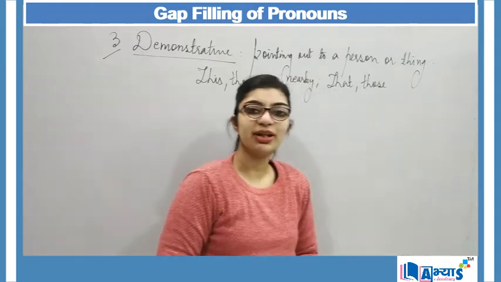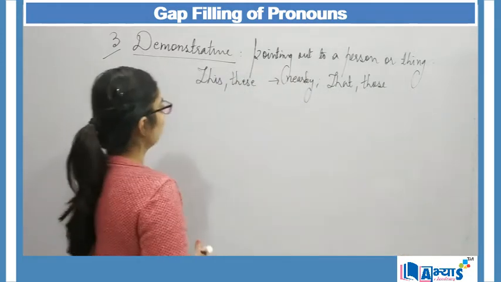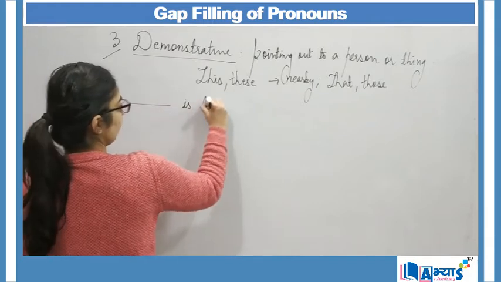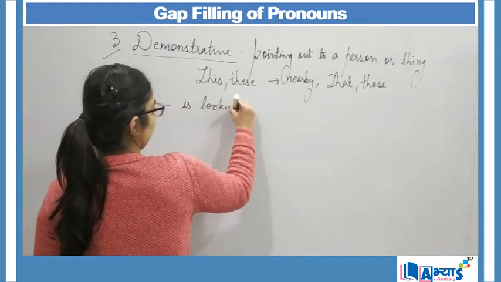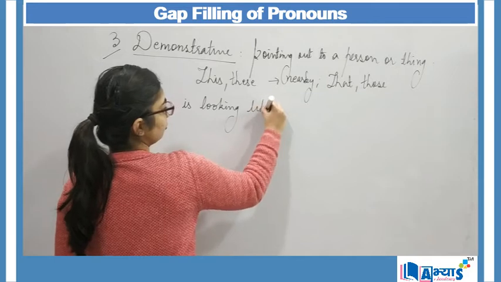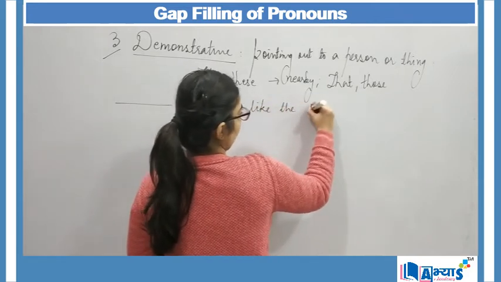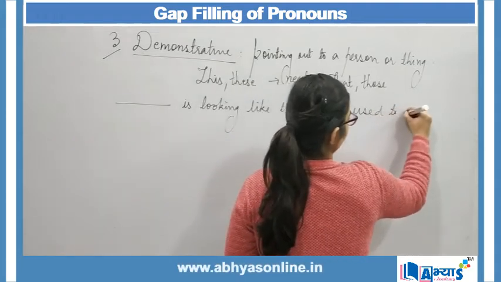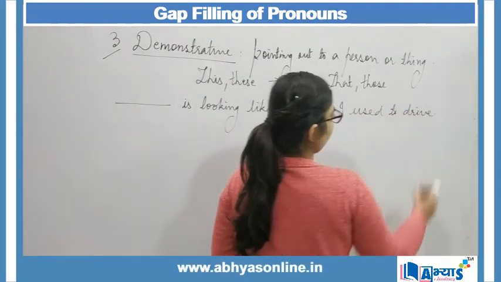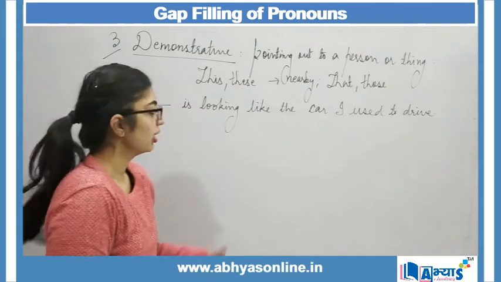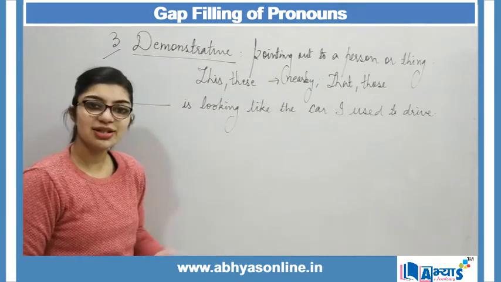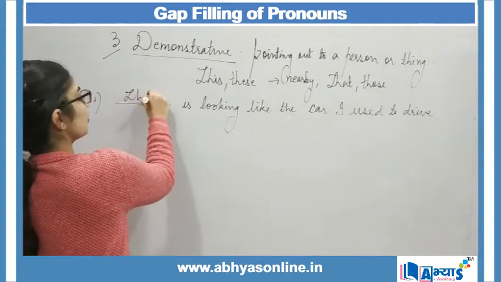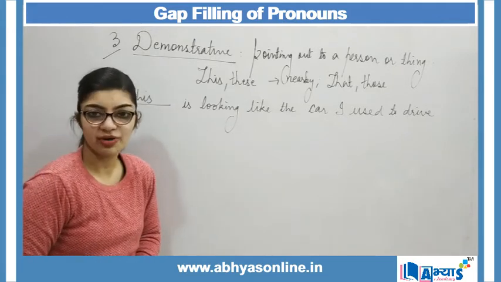Now let us implement these in our sentences. Like I say, dash is looking like the car I used to drive. So I can say that this is looking like a car that I used to drive.